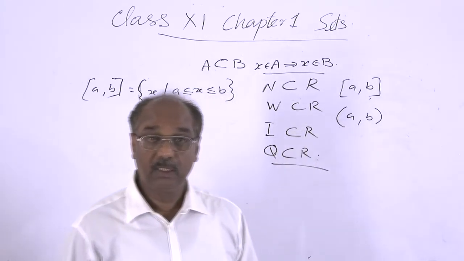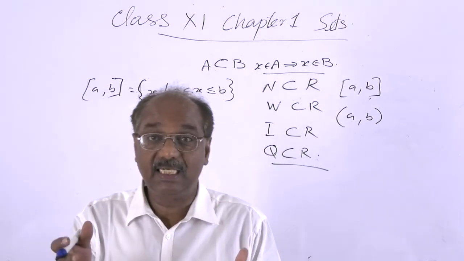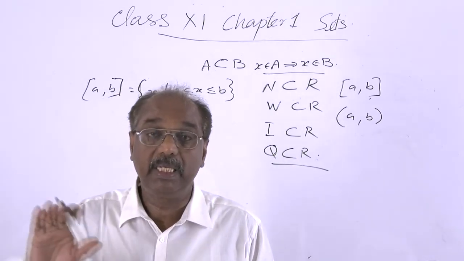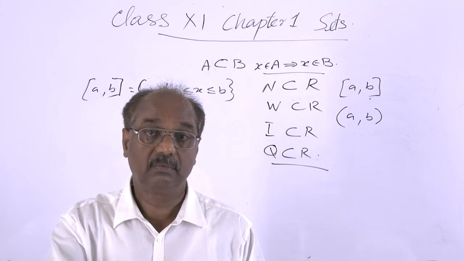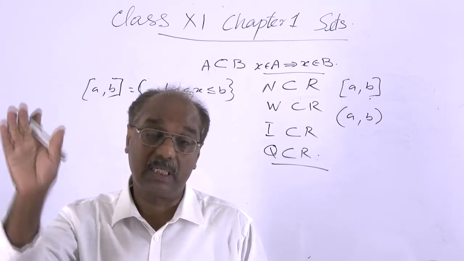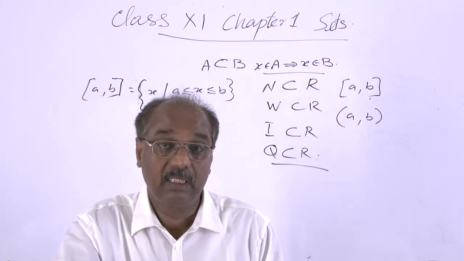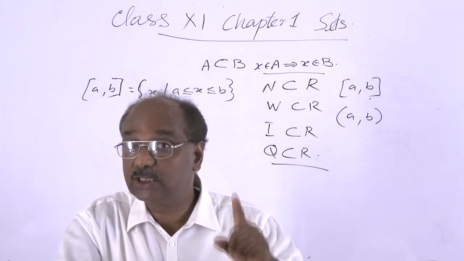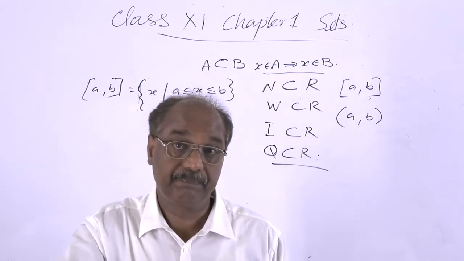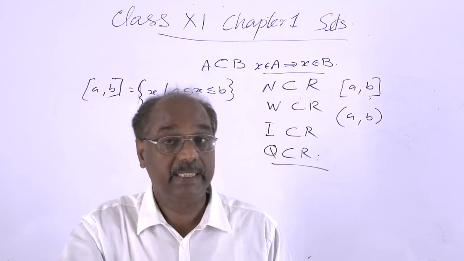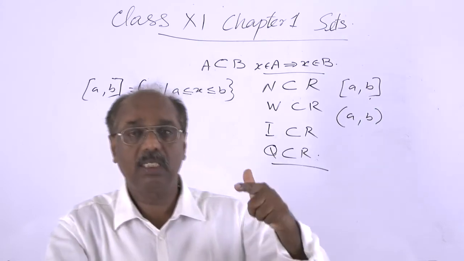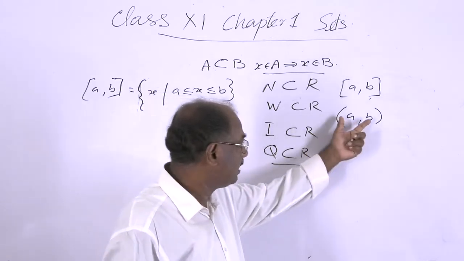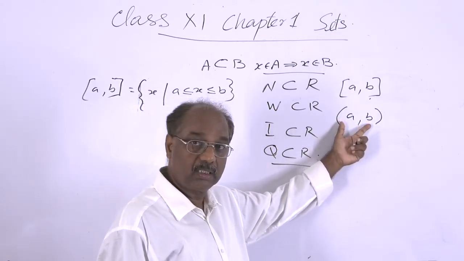For an interval, no real number in between the endpoints can be excluded. All real numbers in between a and b are included.